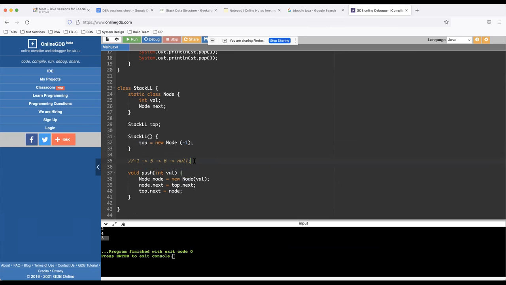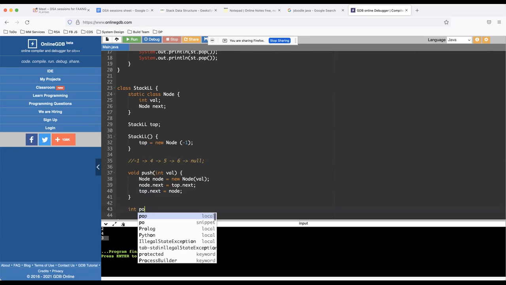So let's say if I have to push 4, it should come here. What that means is, I'm creating a new node of 4, and I'm saying 4 dot next is equal to top dot next, which is 5, and then top dot next, top is -1, top dot next is equal to node. So that actually sandwiches the node between the top and the first item.